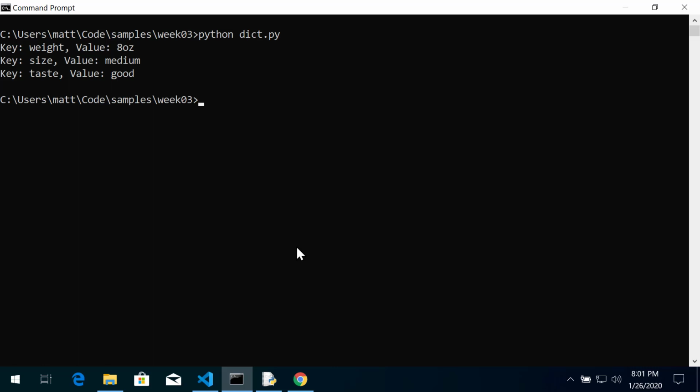Oftentimes we'll use dictionaries to store JSON values, and we're not going to talk about that this week. What that means is there may or may not be a specific key in a dictionary. So if there's not a key, we may want a default value. We know that spam has a key weight, a key size, and a key taste. But what if it had a key color? We don't know if the dictionary has a color defined.